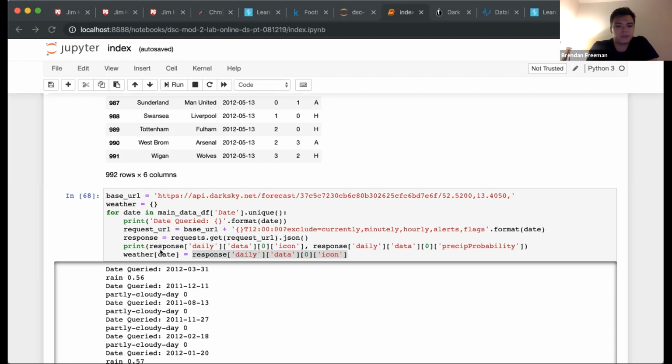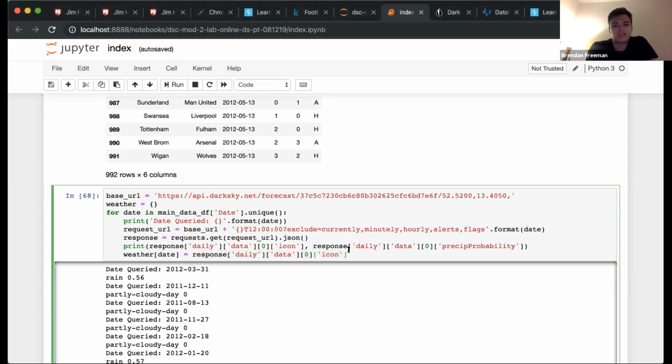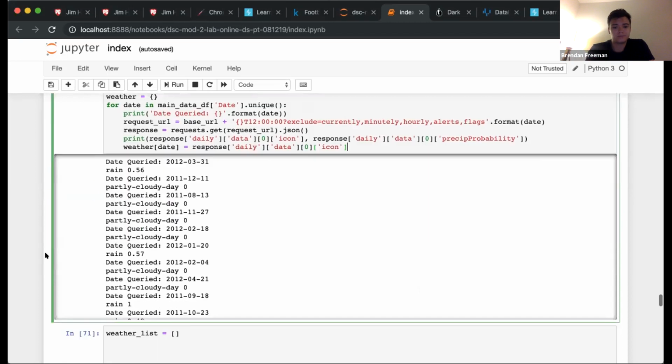And then what I did was I would do weather, and I would set the date as a key to the dictionary, and then for that key, I would set the value for icon. And so what that gave me is a dictionary of all 165 days. We did the same thing that you did, Beth, where we just figured out how many unique days you actually had. And it gave me a dictionary of a key for that date and then what the icon weather was.